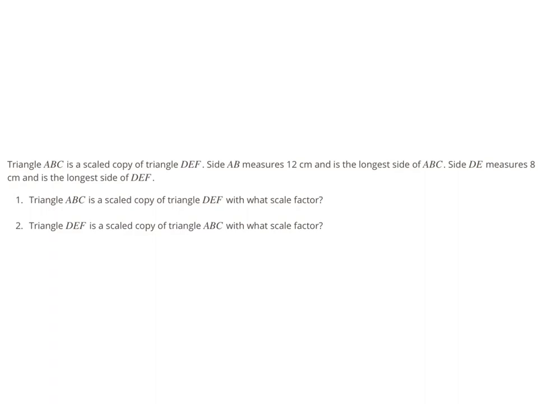So they're talking about two triangles here, and they tell us that ABC is a scaled copy of DEF, and that side AB is 12 centimeters and is the longest side of ABC. They also tell us that side DE is 8 centimeters, and it's also the longest side of the triangle DEF. So what we know from that is that AB corresponds to DE. So AB and DE are corresponding sides in these dilated copies.